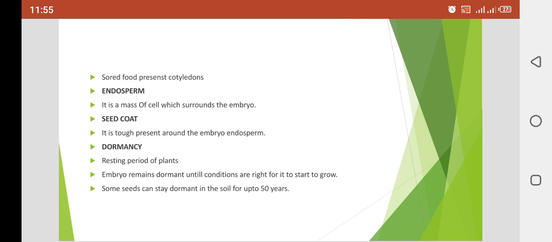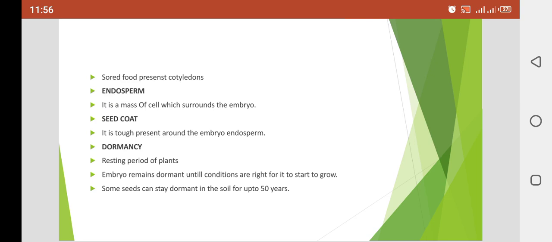So dormancy, what does it mean? We have studied that a seed has some structures: the radicle, endosperm, plumule and seed coat. These are the parts of the seed which give rise to a new plant. Now what does the term dormancy mean?